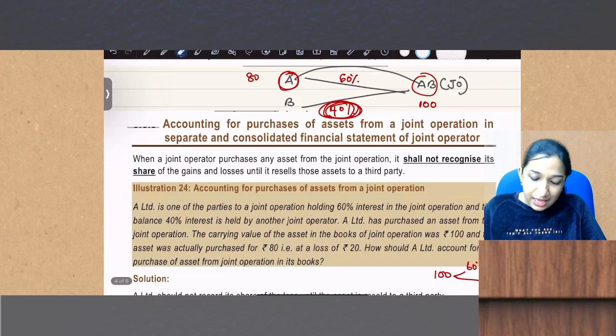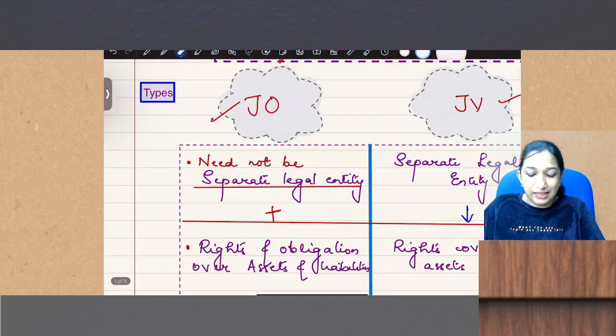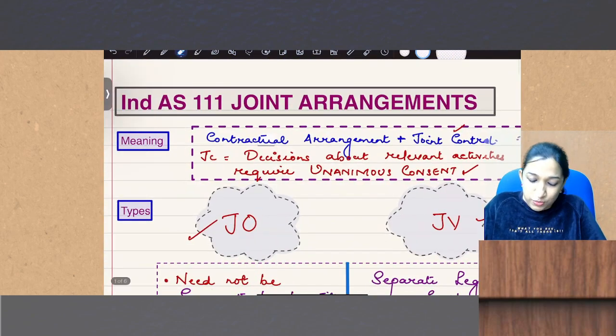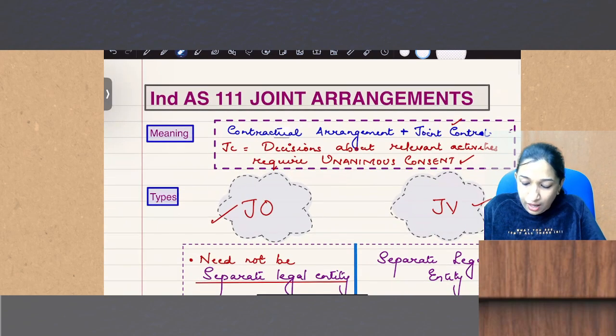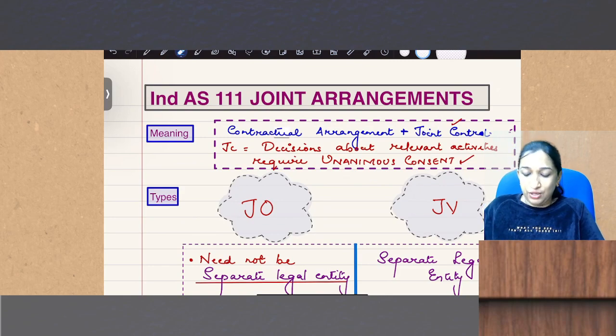So that takes care of our entire joint arrangements. If it is JO, I'll give the accounting: account the operator's share, take over my share. That's it.